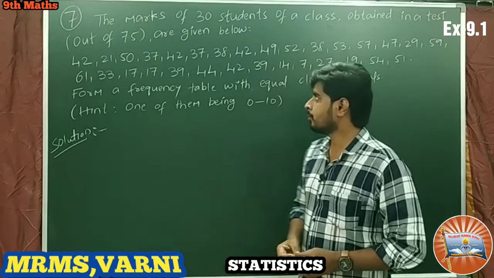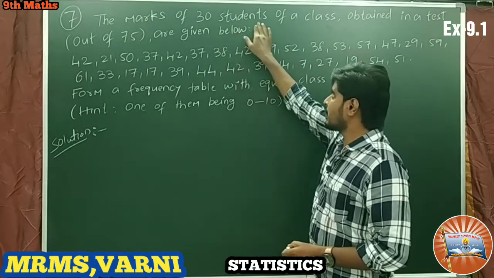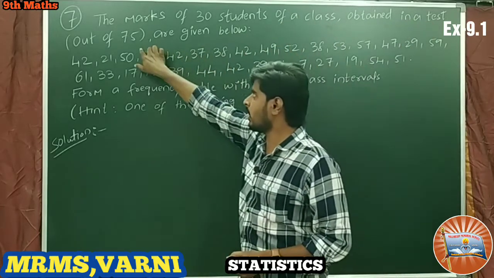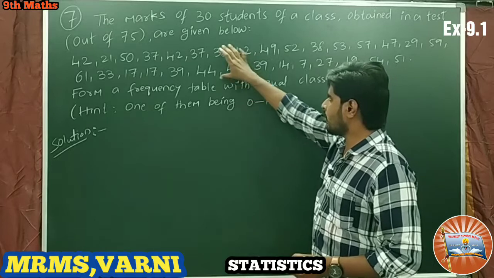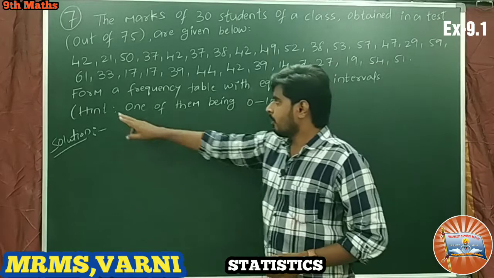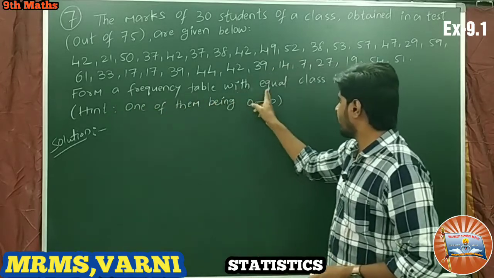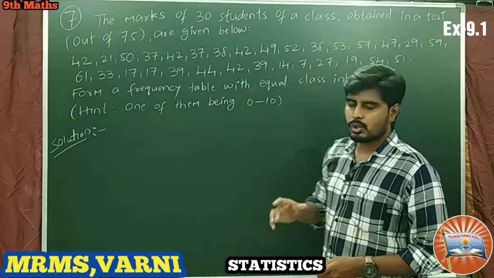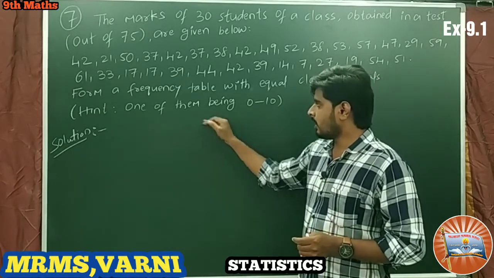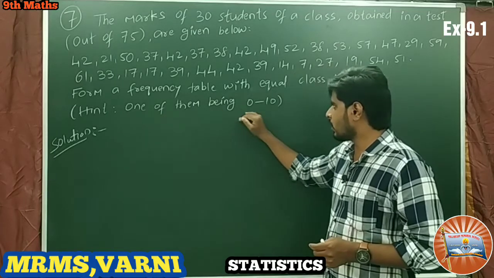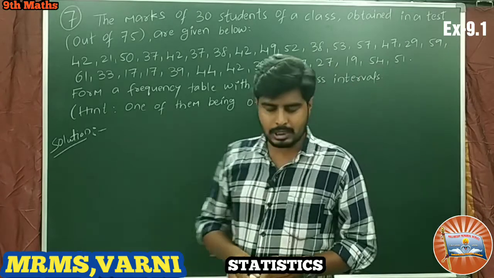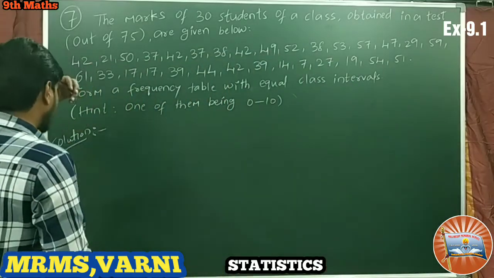Look at the question. The marks of 30 students of a class obtained in a test out of 75 marks are given below. So these are the marks given out of 75 marks of 30 students. Form a frequency table with equal class intervals. So we have to form a frequency distribution table. He has given a hint, one of them being 0 to 10. Based on this hint we are going to make class intervals.